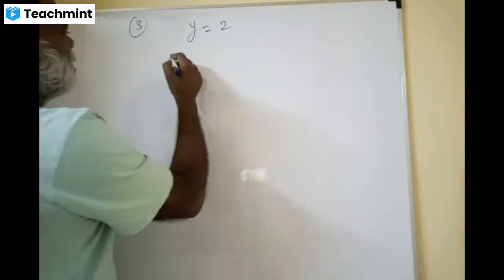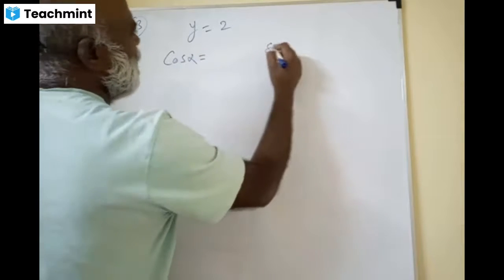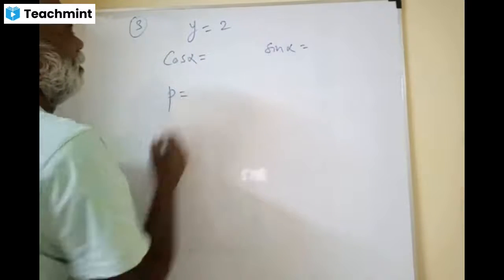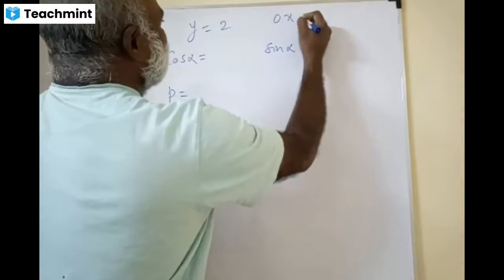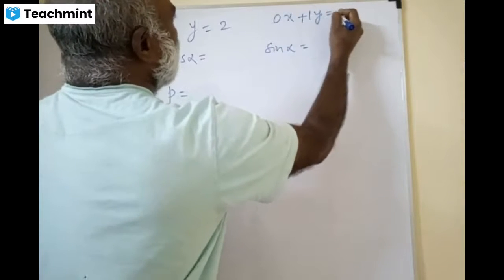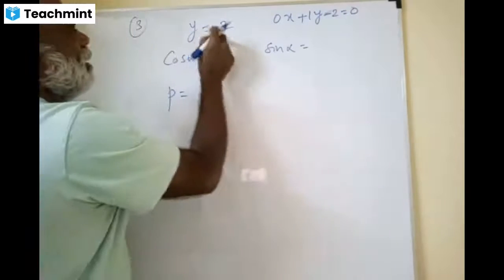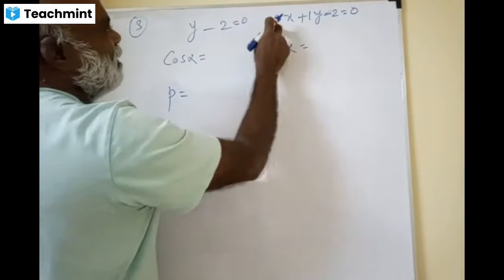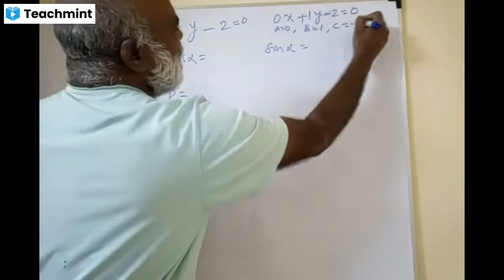We have to find out alpha, right? Cos alpha, sin alpha, and then p. So here, friends, 0x plus 1y minus 2 equal to 0. x is absent. So your A is 0, B is 1, and C is minus 2.